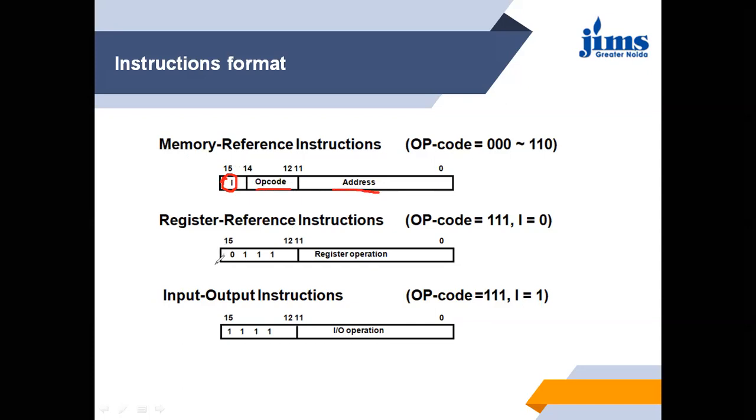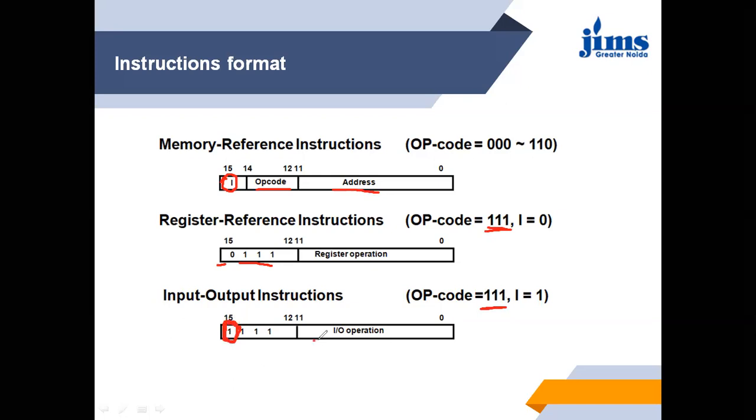Now this is the opcode. The opcode is 111 in this case, and the register operation code is over here. In the next one, when we have to use the input output registers, the opcode is 111 and this is the indirect addressing mode bit.